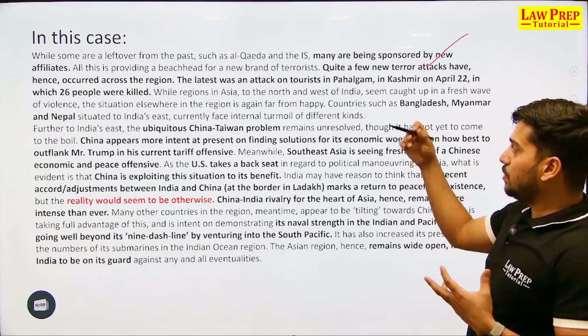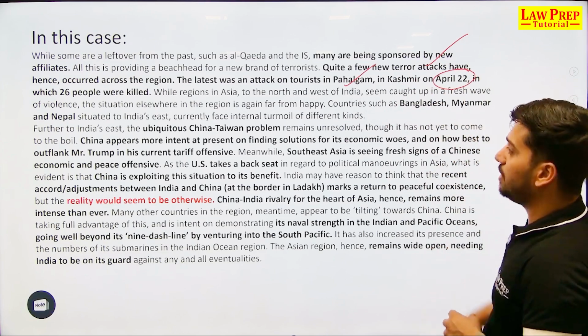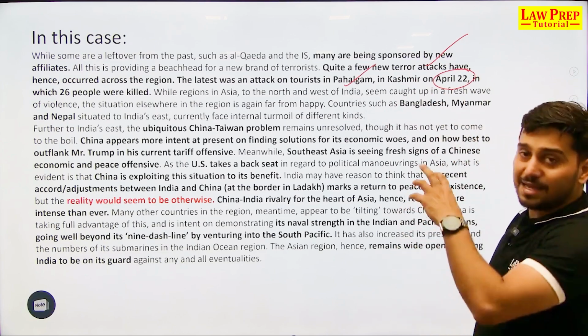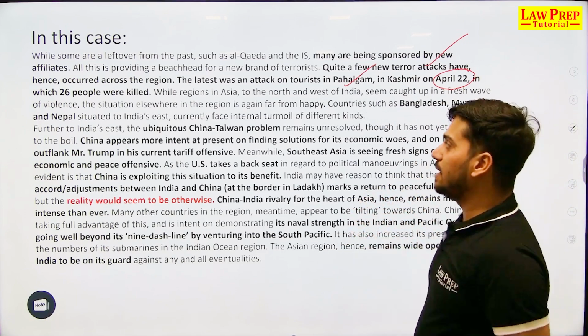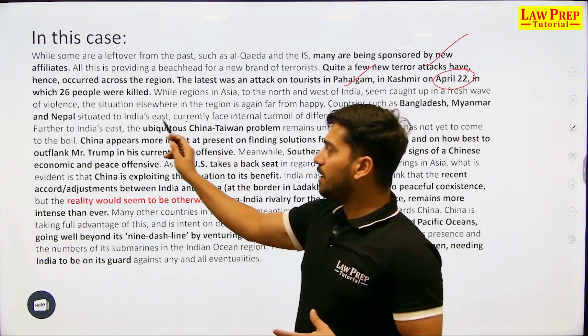The latest 26 people were killed. Latest attack on tourists in Pahalgam in Kashmir on 22nd April, in which 26 people were killed. The Baisaran Meadow incident that happened is a latest example out of this. Also, ubiquitous means always present.